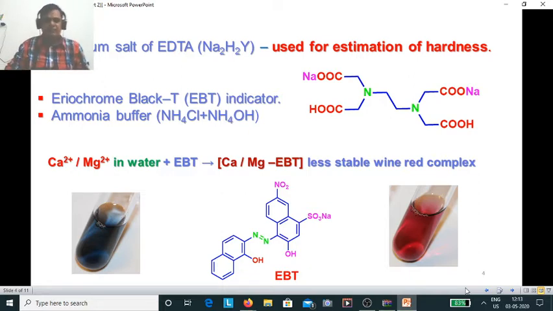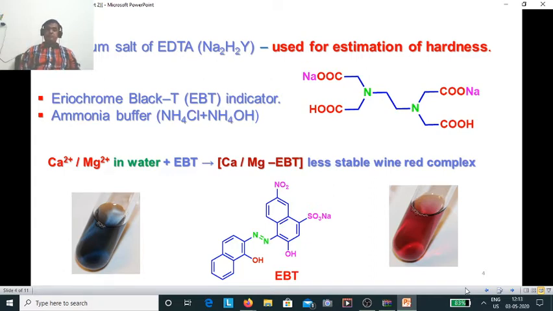So what is the principle behind the EDTA method? Usually we will have either calcium or magnesium ions in the water, and then we can say that it is hard water. If you add a couple of drops of EBT, whatever calcium or magnesium is present in the water makes a complex with EBT, and that complex is not very stable.